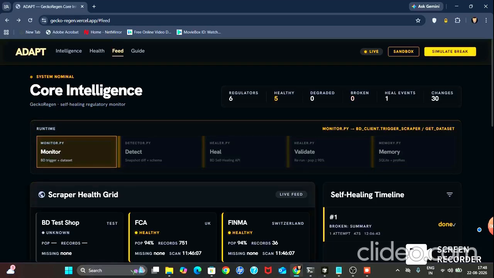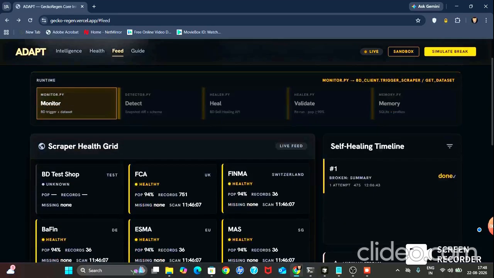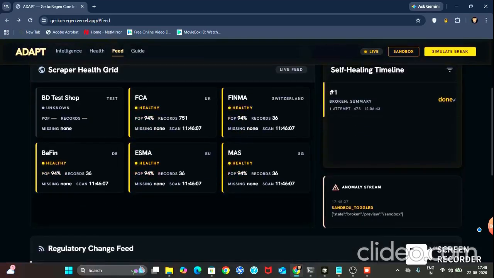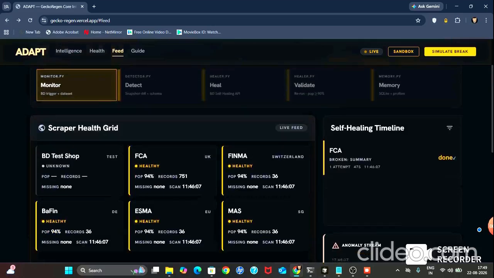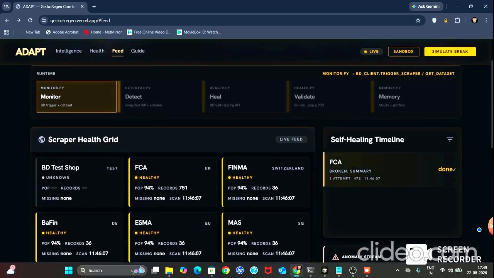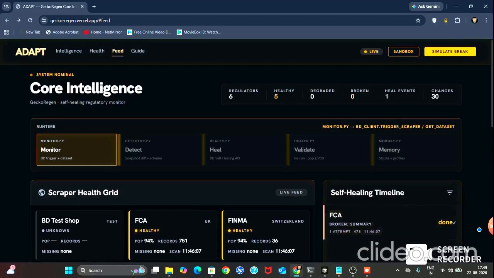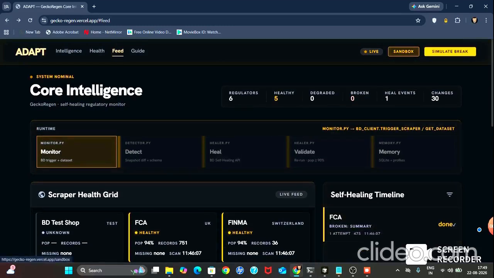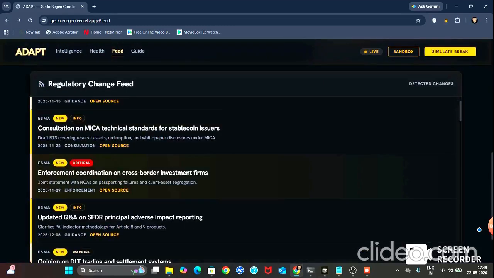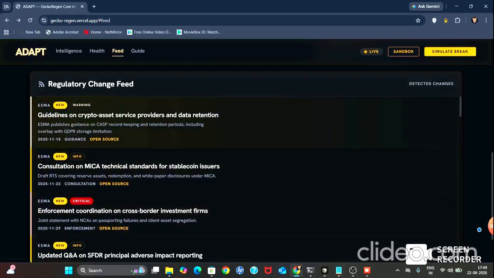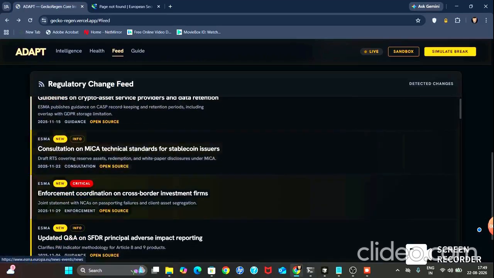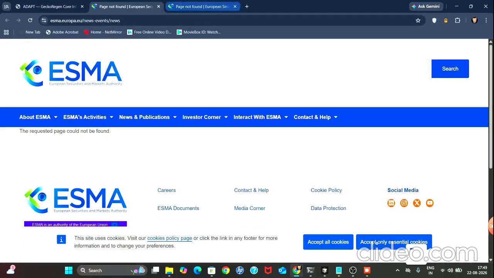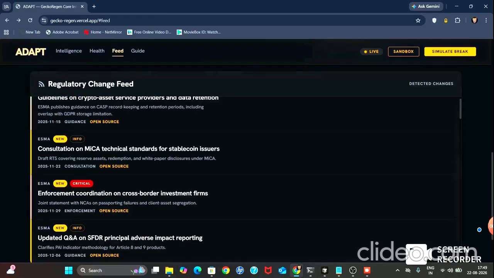Our project, GeckoRegen, is the reliability layer that detects the failure, orchestrates recovery through Bright Data, and validates the recovered data before accepting it. Bright Data does the scraping and healing. It is already provided by the Bright Data team itself. But our project, GeckoRegen, governs how it is scraped and how the data is self-healed. It governs the whole process.